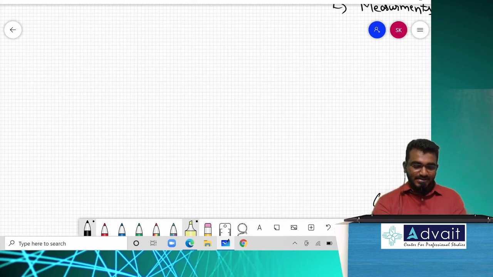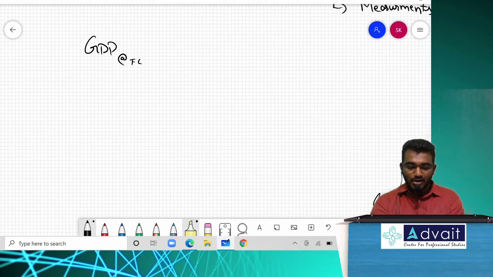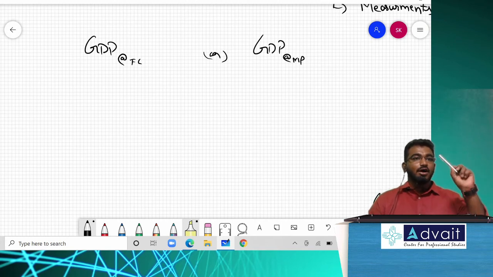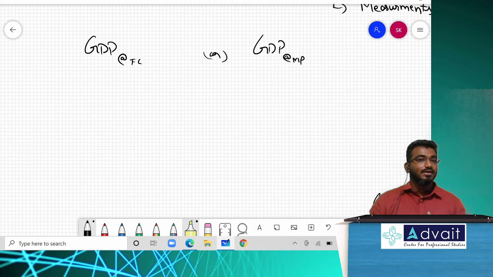Now, what is this GDP at factor cost or GDP at market price? Factor cost. Sir, we have heard this word called factor. Who is a factor? Producer. Sir, for a producer, whatever cost he is incurring. Sir, I am producing this pen. As a producer, in order to produce this one single pen, what is the total cost that I am incurring? That is a factor cost.